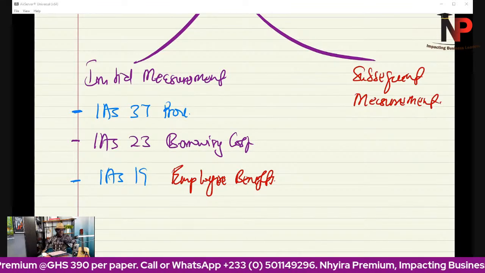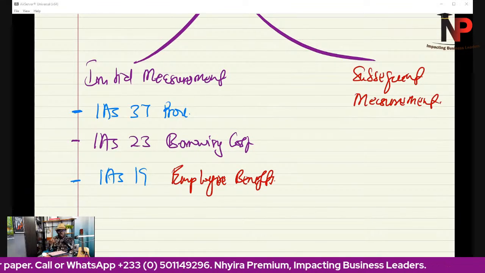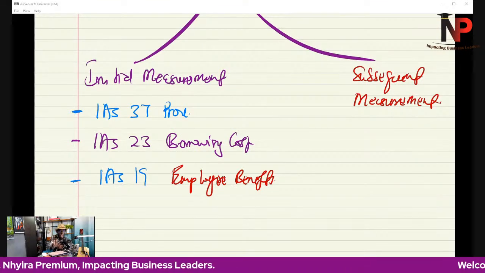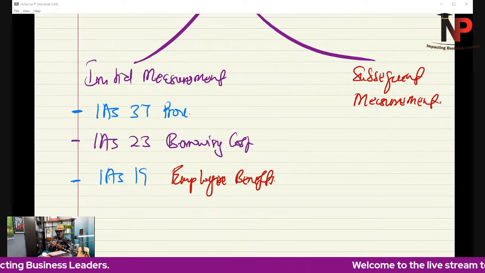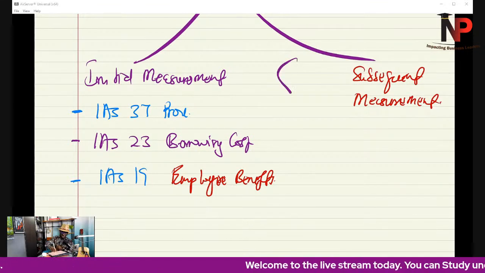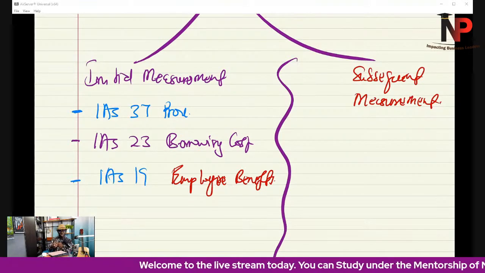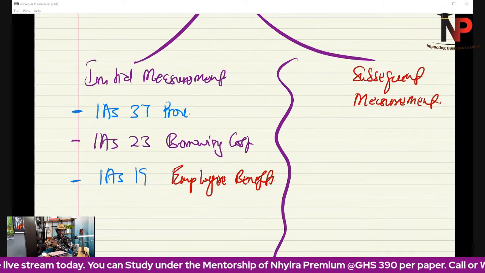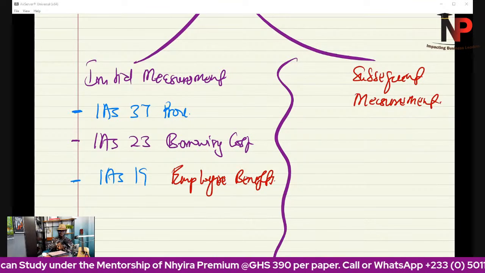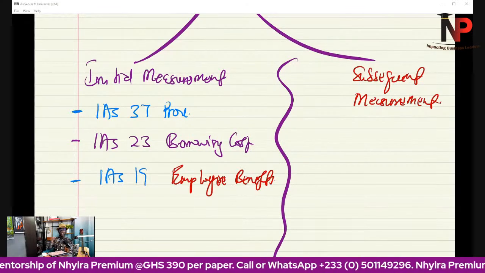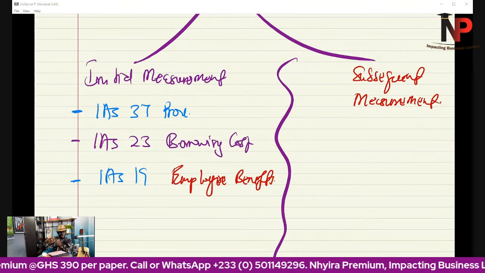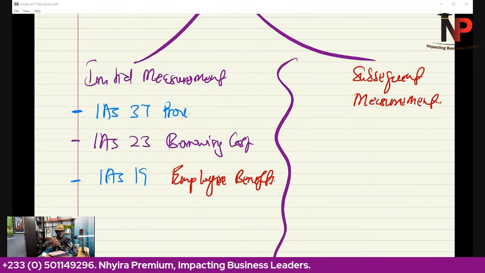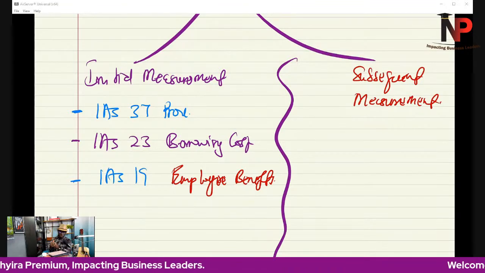In other words, when you have a question that relates to initial recognition, the question may have elements of IAS 37, elements of IAS 23, or elements of IAS 19. And so that is very crucial. So this is where the relationship that exists between the standards, and how the standards must be learned connectively, comes in. I hope you are getting the idea. So you don't say, oh, I finished learning IAS 16. No. How about its connection with IAS 23? How about its connection with IAS 37? How about its connection with IAS 19? You must know that very well.